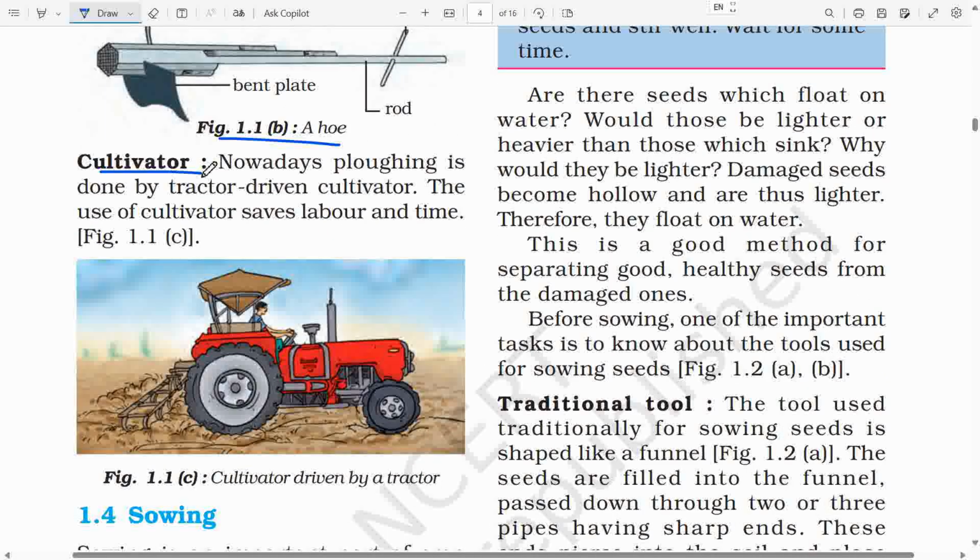Cultivator. Nowadays, ploughing is done by tractor-driven cultivator. The use of cultivator saves labor and time, as shown in Figure 1.1c. In this figure, we have a cultivator driven by a tractor.